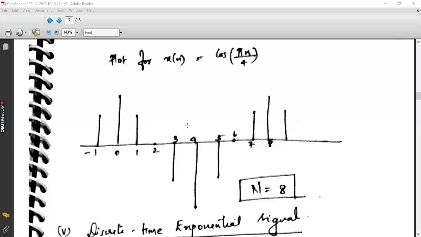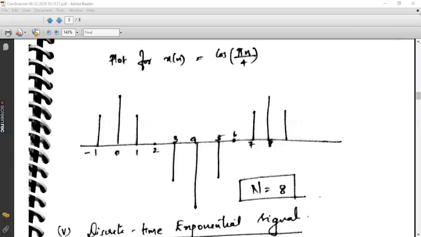So cos of 3 pi by 4 is minus 0.707, so it will come downward. Like that we have plotted the samples of a cosine waveform. So this can be considered as a cosine discrete sequence, or it can be a sinusoidal sequence because cosine is nothing but a shifted version of a sine wave.